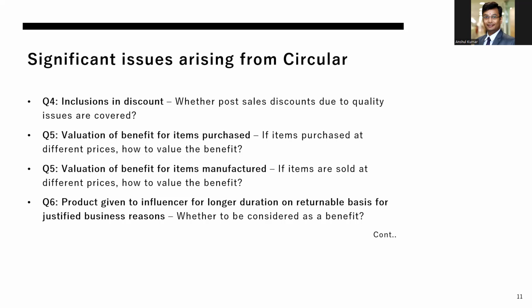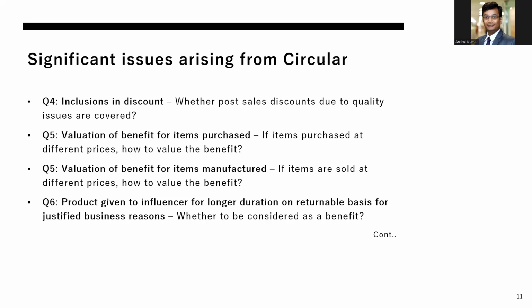The influencer is just an example, but even to a distributor or any kind of person who has been given. So documentation and evidence will need to be built in by the companies, and a mechanism will have to be put in place so that the accounting team is aware of the time period mentioned in the contracts, and whether at the end of that contract the asset was returned or not, and how it was dealt with at that point of time.